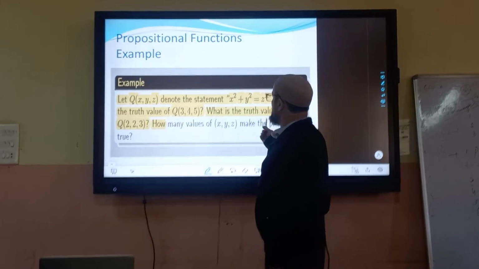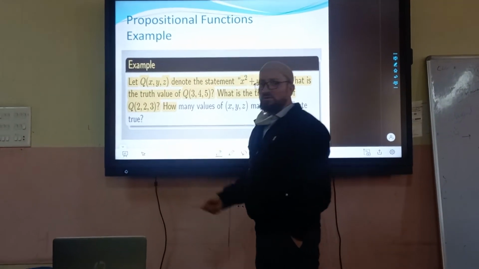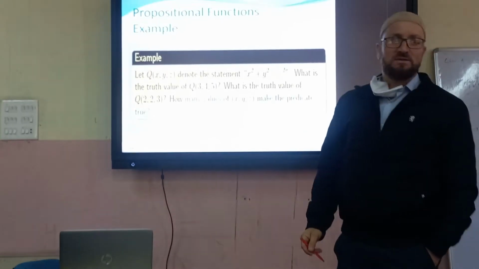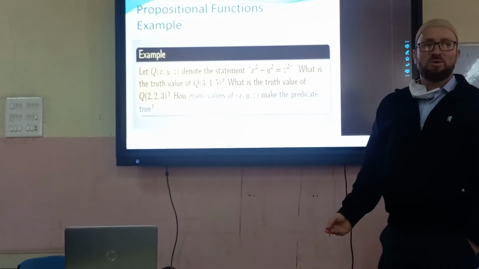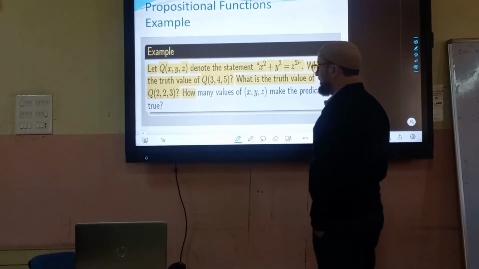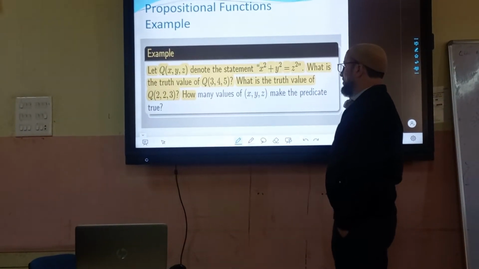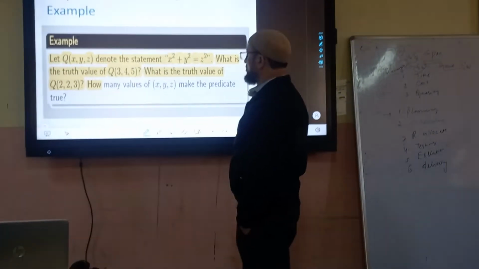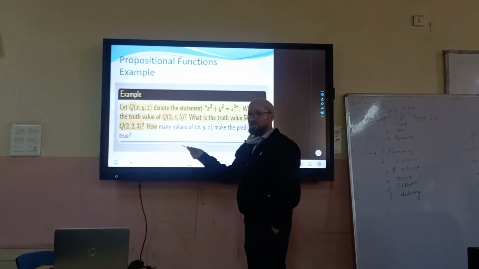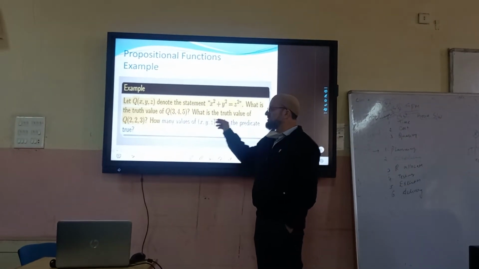Similarly, there is 2, 2, 3. Calculate this. 2 square plus 2 square is equal to 3 square. 4 plus 4 is 8. 3 square is 9. Is 8 equal to 9? No. Again false. So then we can see how many values can make this predicate true. Now to make this true, we have to try to figure out, give the value of x and give the value of y.